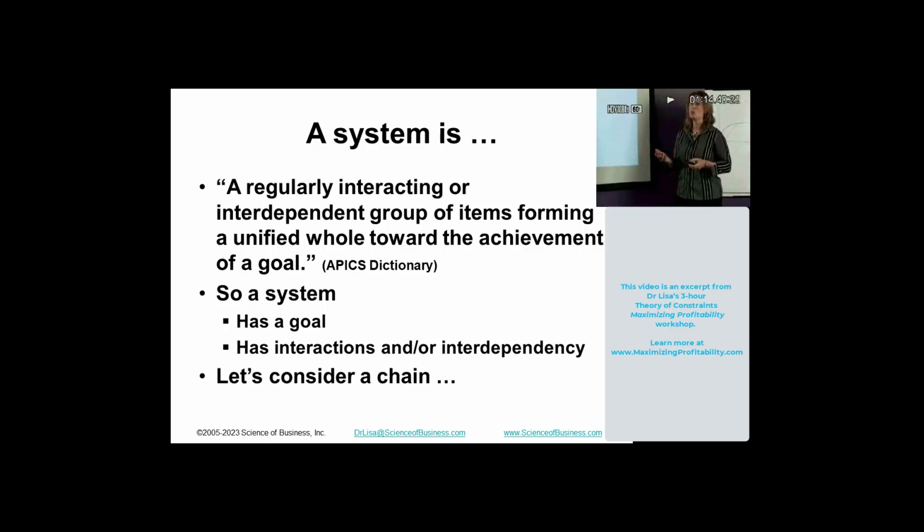A system is a regularly interacting or interdependent group of items forming a unified whole towards the achievement of a goal. It's a basic, boring dictionary definition, but here's the key. A system has a goal, and a system has interactions and/or interdependencies. Now, I've assumed for this discussion today that the goal we're going to talk about is making more money now as well as in the future, okay?